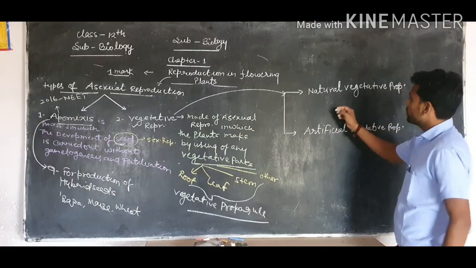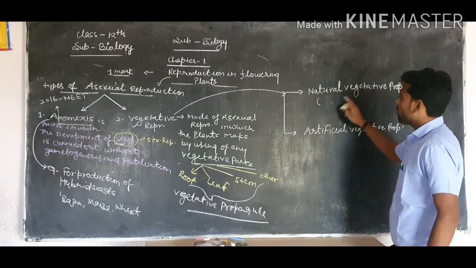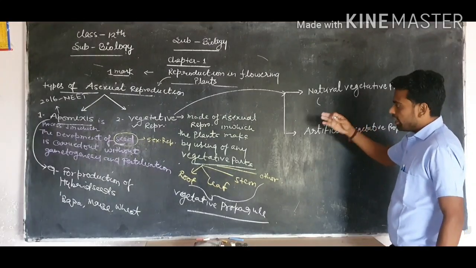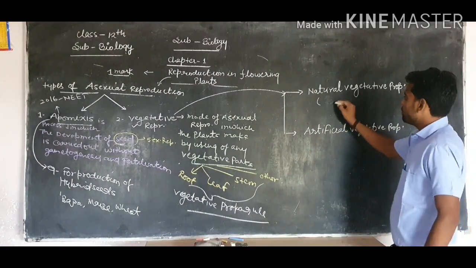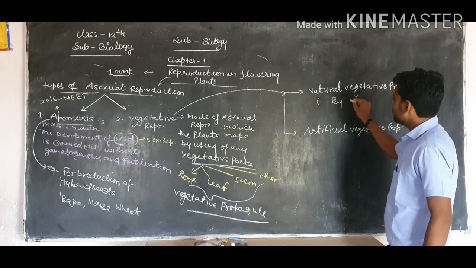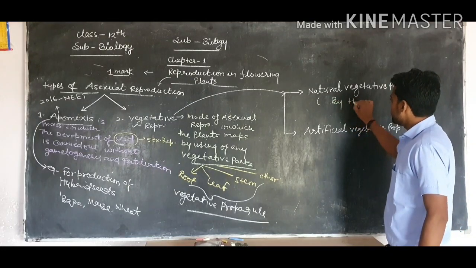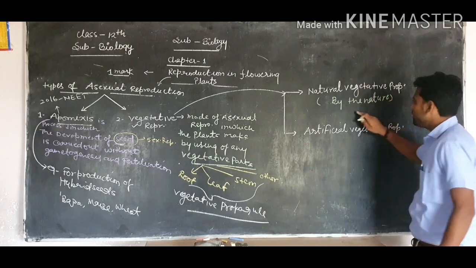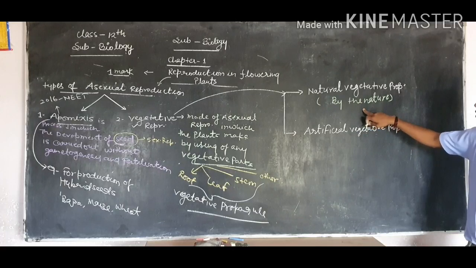Natural vegetative propagation means when the vegetative propagation is carried out with the help of a vegetative part of the plant by nature, that is, by itself, automatically. That is called natural vegetative propagation.